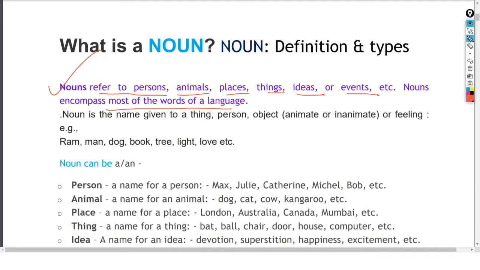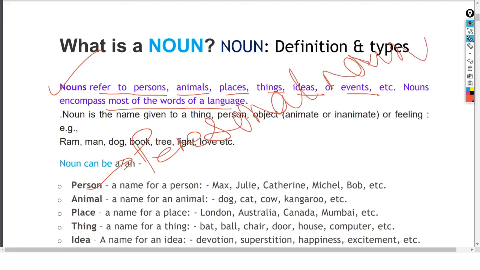So now, when the noun refers to a particular person, then it will be what? This will be the personal noun. When it refers to a particular person like Max, Julie, Catherine, Michael, etc.